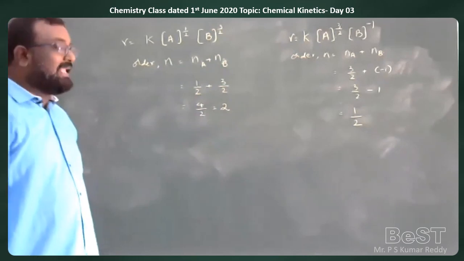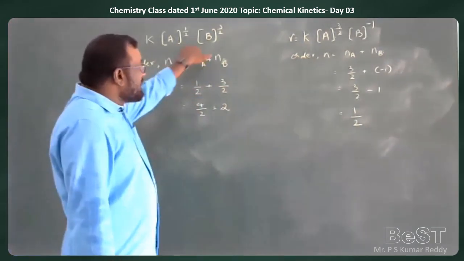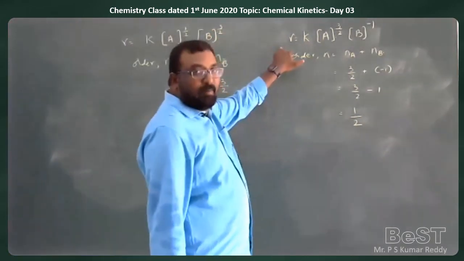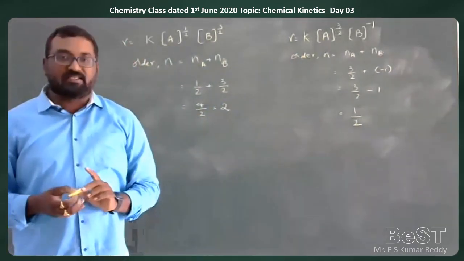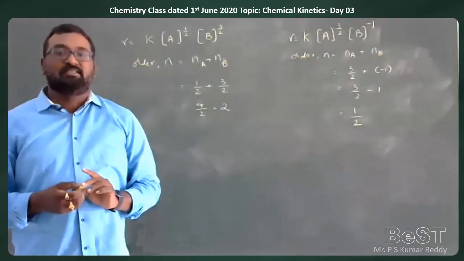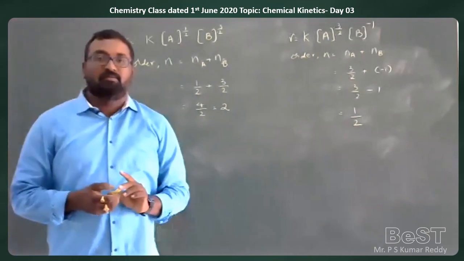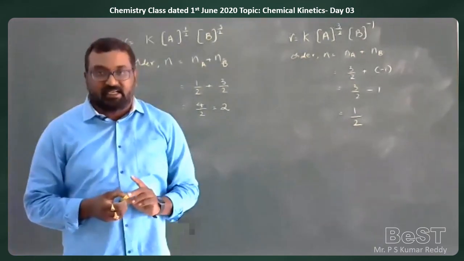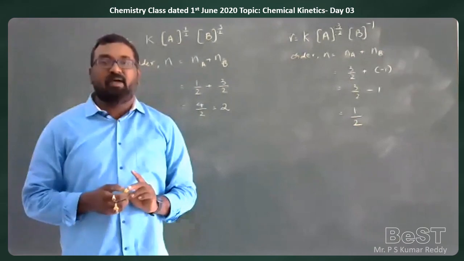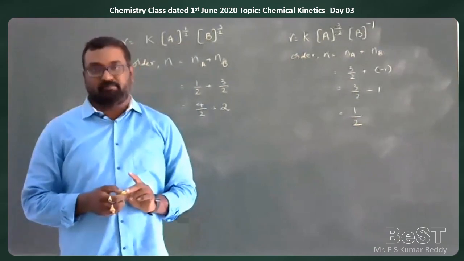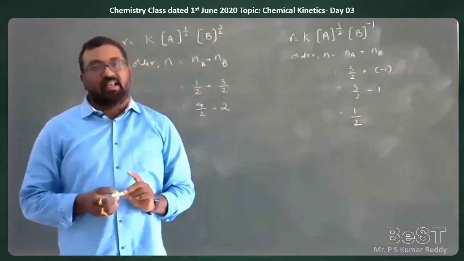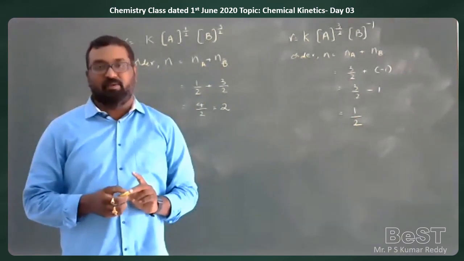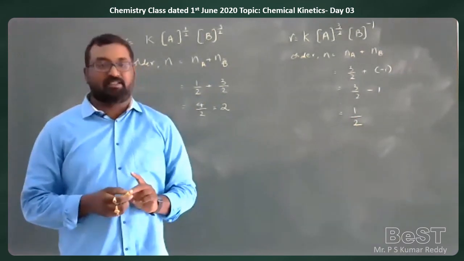So by taking the rate equation and adding the powers, we get the order of the reaction. Order of the reaction is defined as the sum of powers of concentration terms in an experimentally determined rate equation. That is called the order of the reaction.